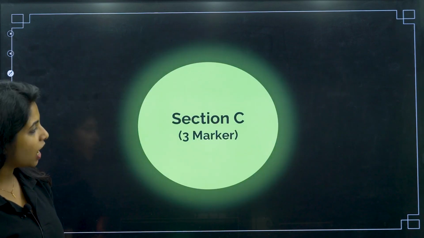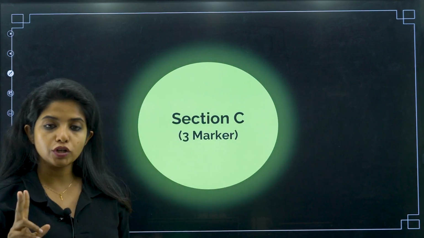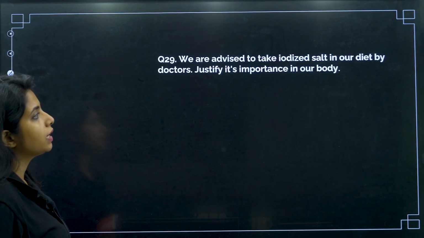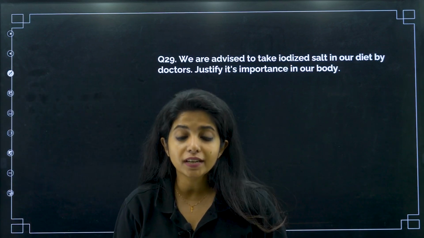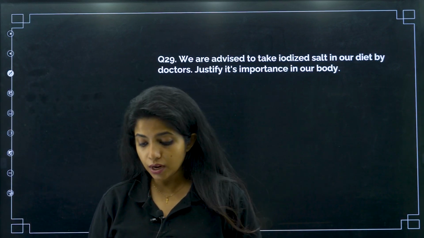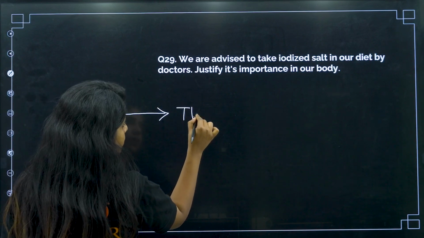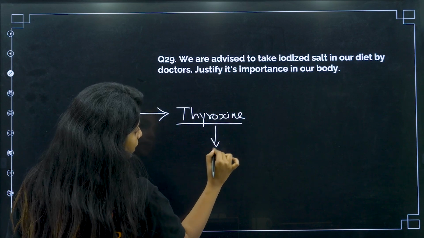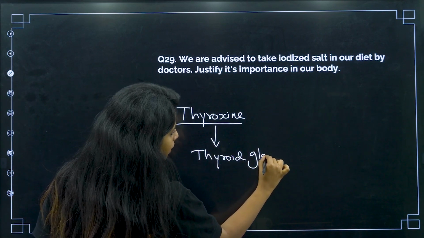Cool. And now it's time for section C, which is 3 marker questions. Again, I think there are 2 questions of 3 marks. Let's see. We are advised to take iodized salt in our diet by doctors. Justify its importance in our body. Why are we advised to take iodized salt, my dear children? Because in our body there is a very important hormone that is being made. That is thyroxine. Thyroxine is produced by a gland known as the thyroid gland.